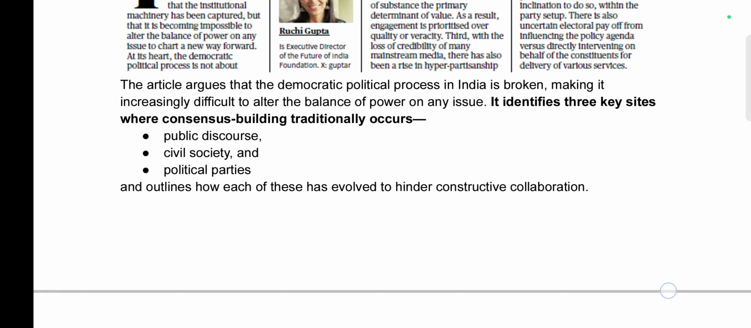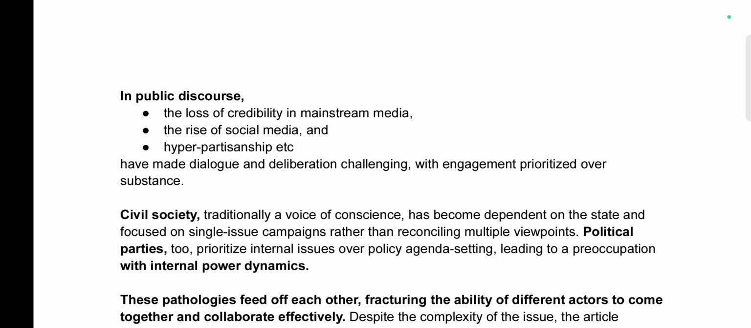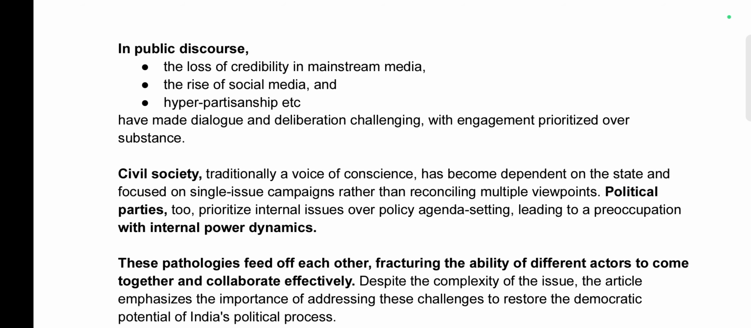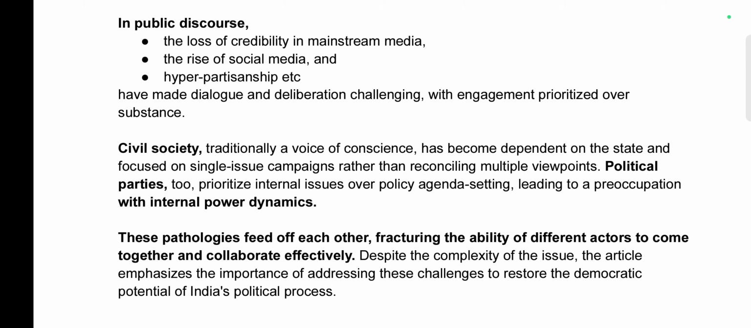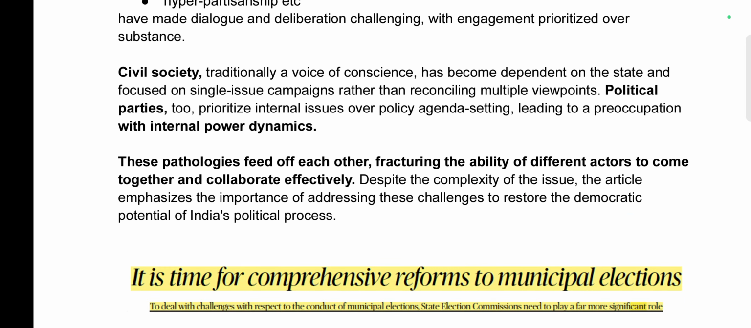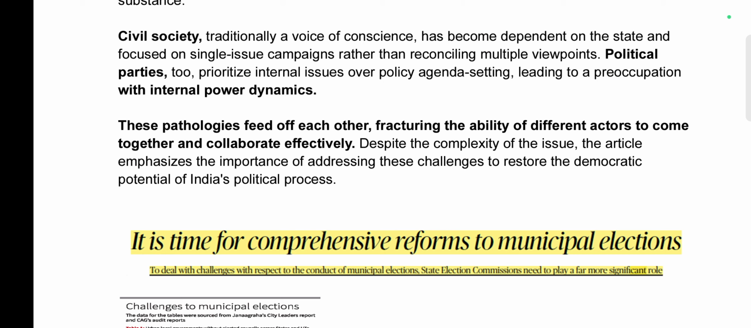It is being hindered. And why? The points are mentioned here. In public discourse, the loss of credibility in mainstream media, rise of social media and hyper partisanship, etc., have made dialogue and deliberation challenging, with engagement prioritized over substance. Civil society, which was traditionally considered the voice of conscience, has become dependent on the state and focused on single issue campaigns rather than reconciling multiple viewpoints. Political parties too prioritize internal issues over party agenda setting, leading to a preoccupation with internal power dynamics. These pathologies feed off each other, fracturing the ability of different actors to come together and collaborate effectively.